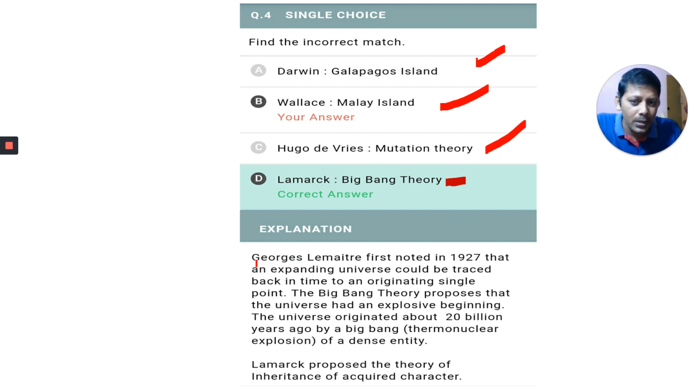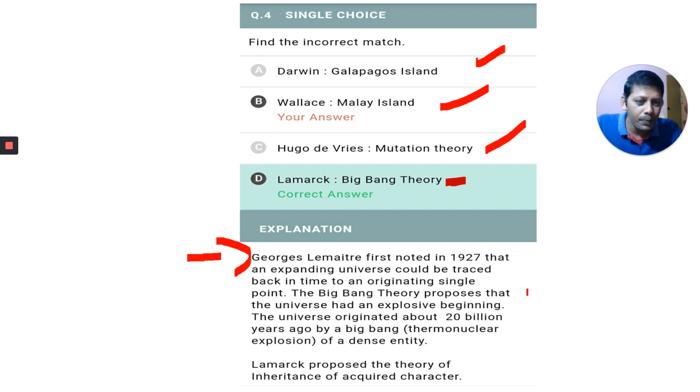You have to note down this one, it is not given in a textbook. Georges Lemaitre first noticed in 1927 that the expanding universe could be traced back in time to an originating single point.